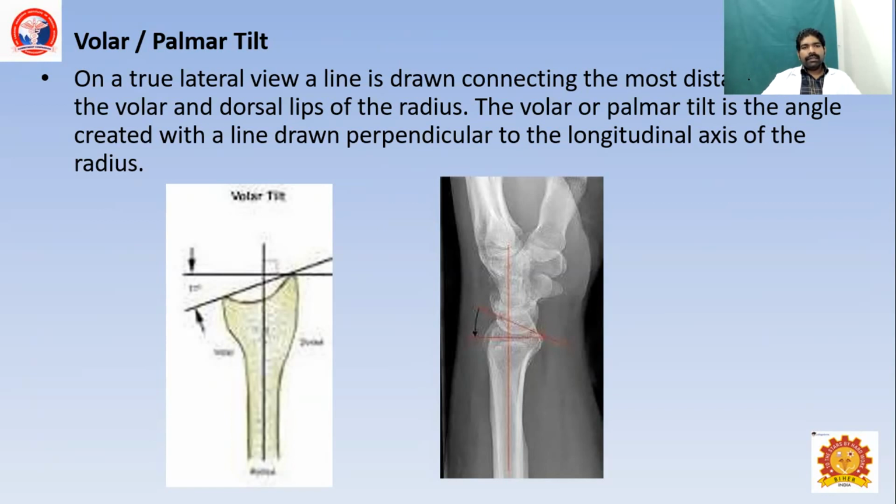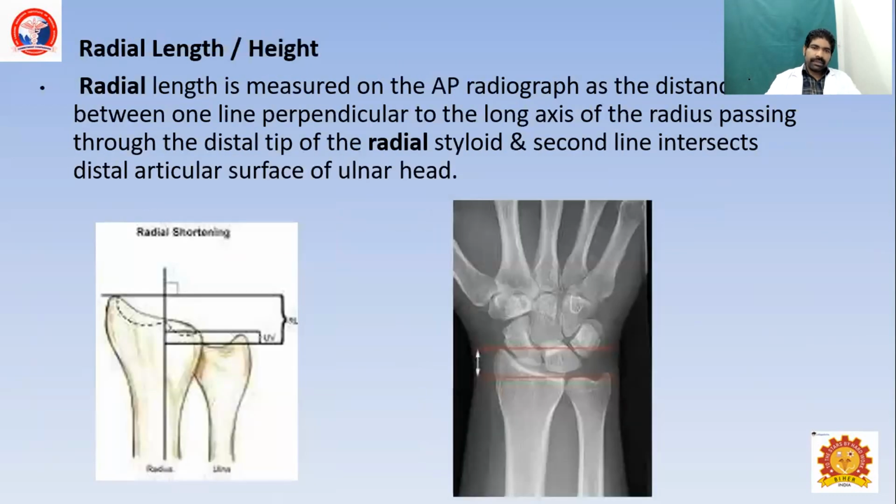Volar or palmar tilt can be appreciated in a lateral view. A line connecting the axis of the radius and the volar and dorsal lip gives the angle, and this will be lost in a distal radius fracture.